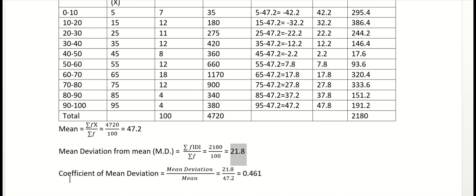And similarly we will calculate the coefficient of mean deviation. To calculate the coefficient of mean deviation, the formula is mean deviation divided by mean. So here we got 21.8 as the mean deviation, this value I have applied, and the mean which we have calculated is 47.2. So 21.8 divided by 47.2 is 0.461. So this is the coefficient of mean deviation.